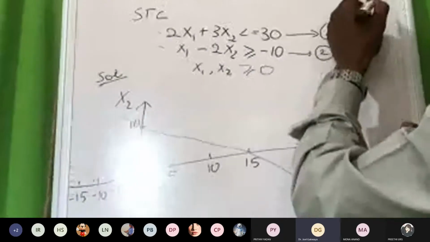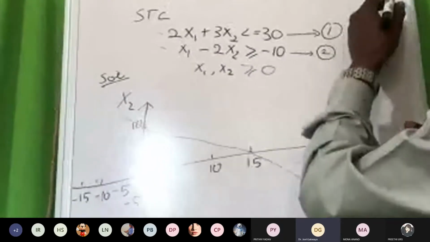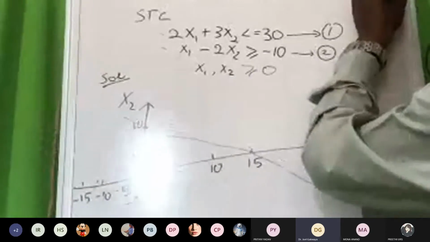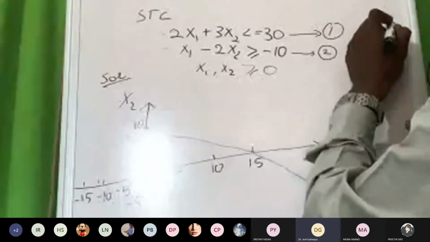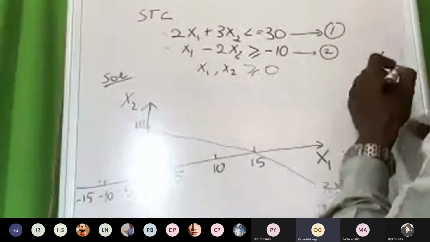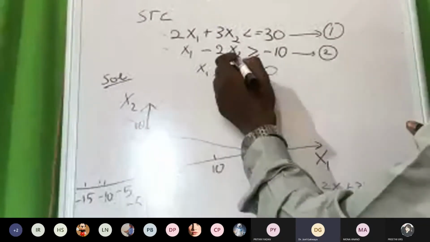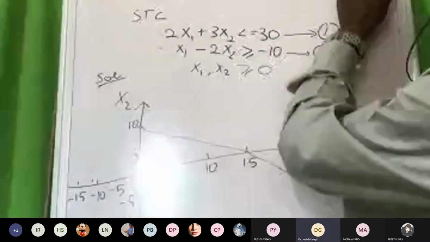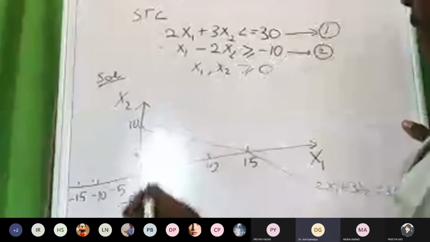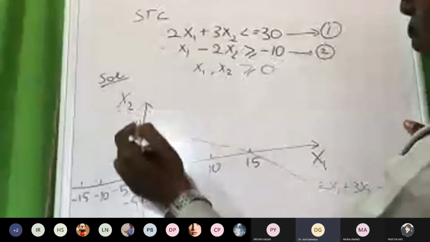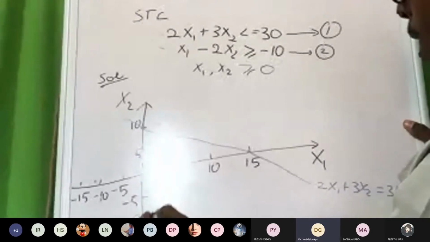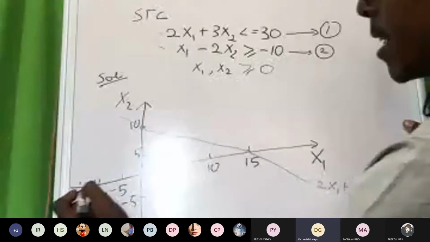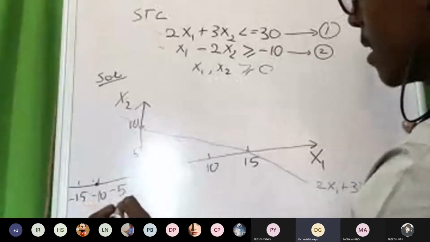When x2 is equal to 0, is it 5? Should be 0, right? If x2 is equal to 0, yes, it should be 0. Correct. So here, if x2 is equal to 0, then x1 is equal to minus 10. Minus 10 is here, correct?